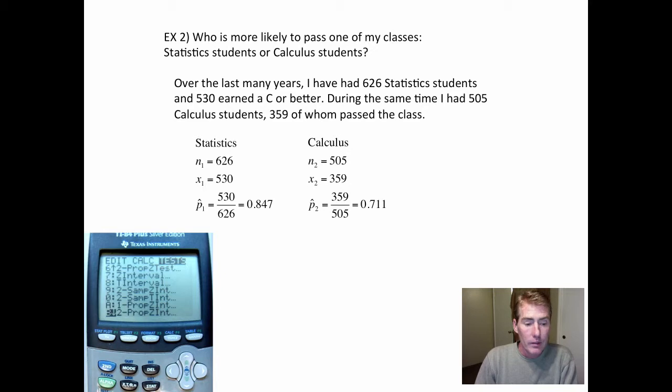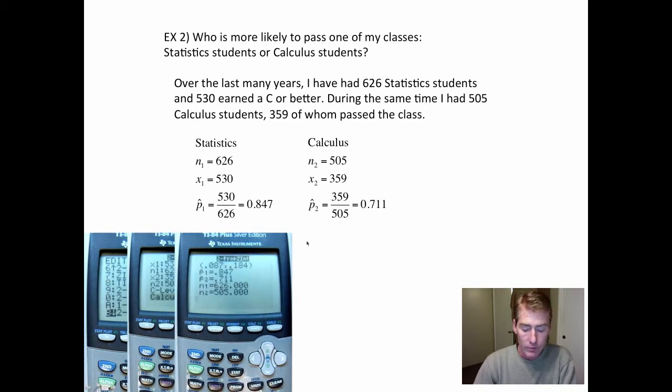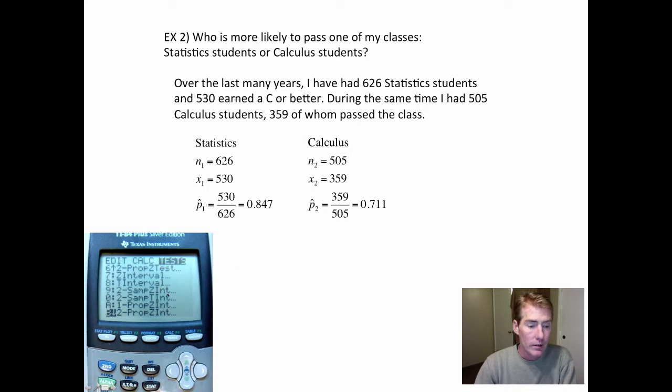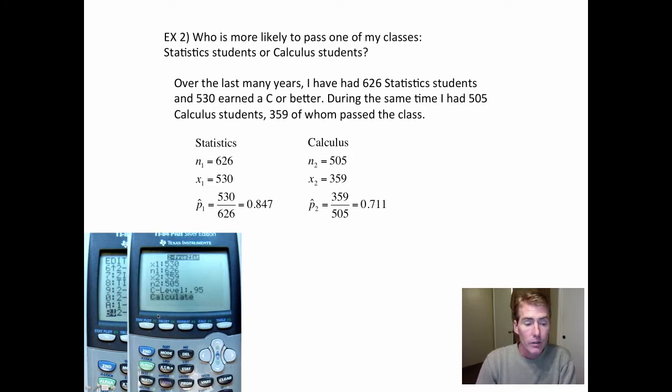So I am going to use the calculator. You go over to tests, and then you have to move down, down, down, not over. I said down, down, down, until you get to two proportions, because there's two groups. We're doing proportions, and you only have a choice of z. So you type in the data, and here's a case where, like I said, the n is written first and then x, but you have to type it that x is first and then n.